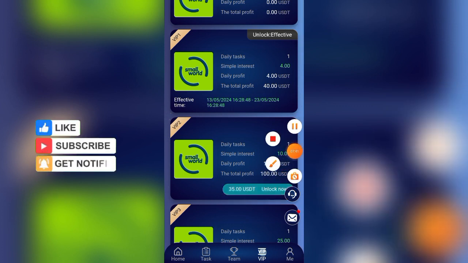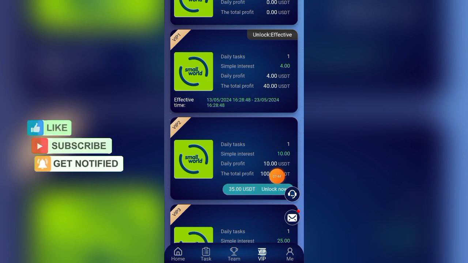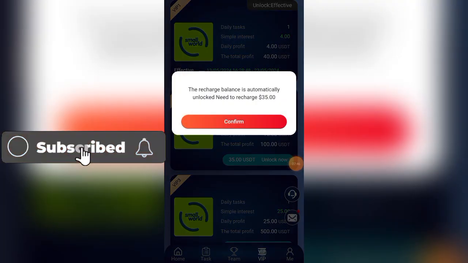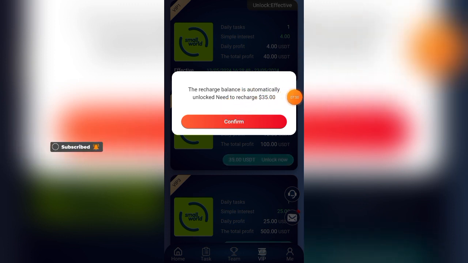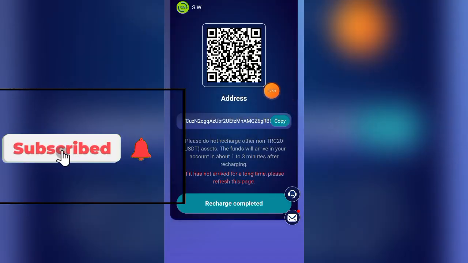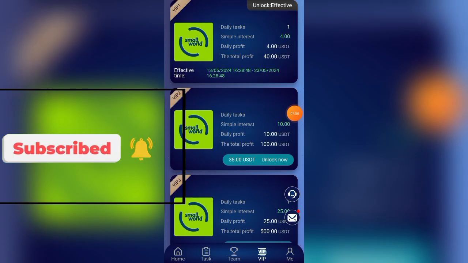If you want to unlock a split, just click on this place. This is 35 USDT. If you want to unlock it, just click on this place. It's going to show you the recharge balance is automatically unlocked. You need to recharge $35. So you click on confirm. It will take you to this place where you copy the wallet address and recharge your wallet.